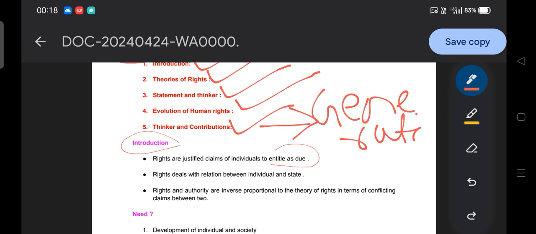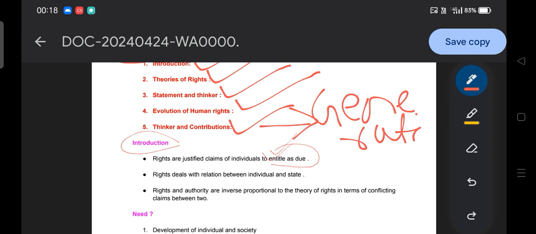Say for example, you say I have a right to do a profession according to my ancestors, like the activity of agriculture. That means the society recognizes your activity, your profession. So that is a justified claim. That is proper, logical and rational, and the society is acquainted with your rights.